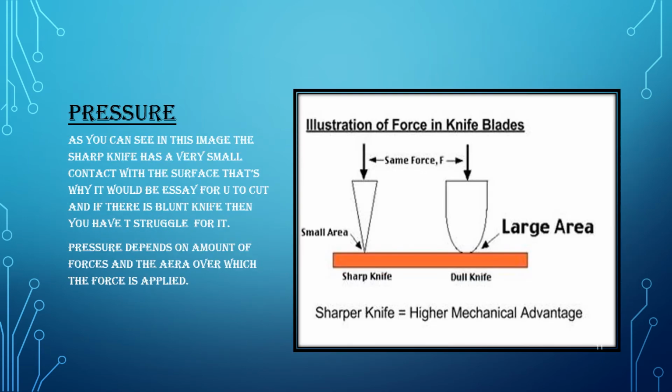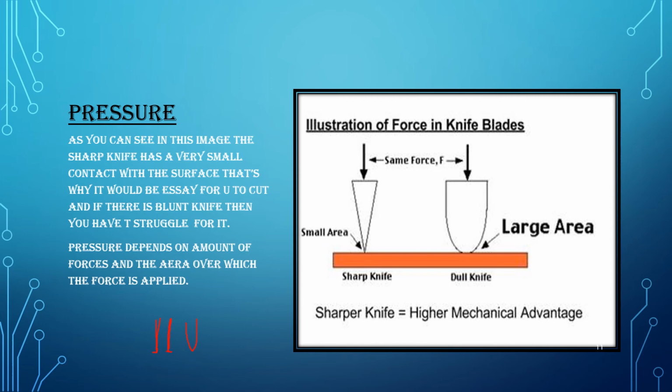What is pressure? Let us see now what is pressure. You must have also observed that a sharp knife cuts the vegetable quickly while you have to struggle with a blunt knife. So it is all about the pressure. The pressure depends on the amount of force applied. Say you take an example here of a needle and a blunt pencil. Quite obviously, when you are pressing with a needle, the pressure would be more as compared to the pencil.